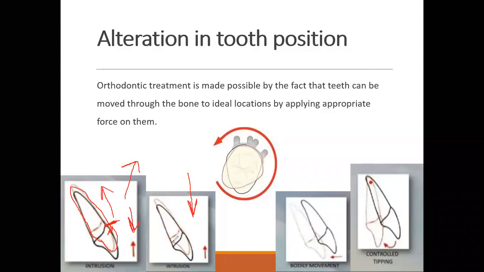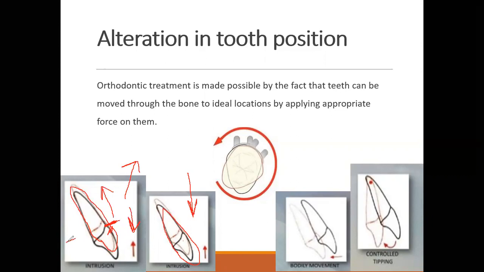Here, for example, this is the tooth which is showing into the arch, and I know this tooth is not properly positioned, or I am doing treatment of an open bite. I want my teeth to be extruded out. I can easily pull this tooth out.